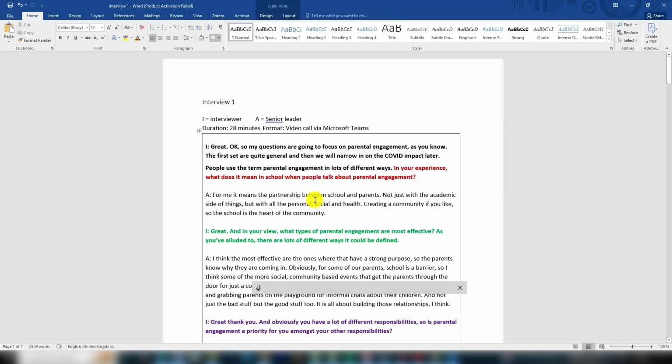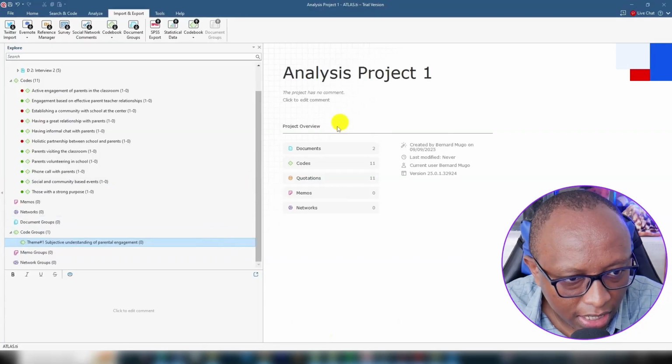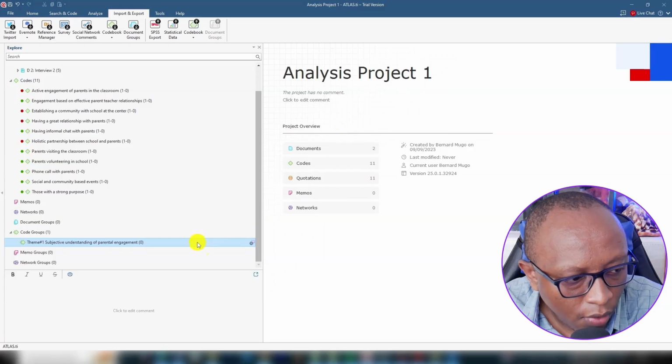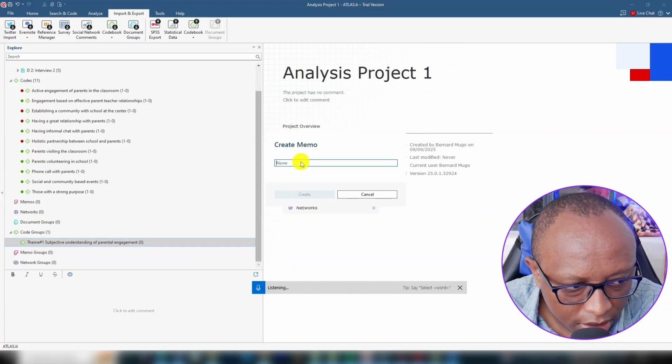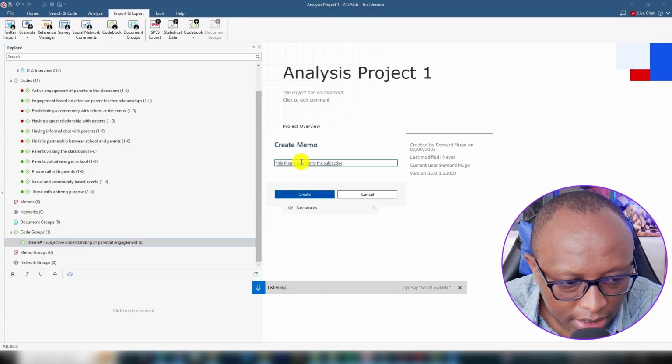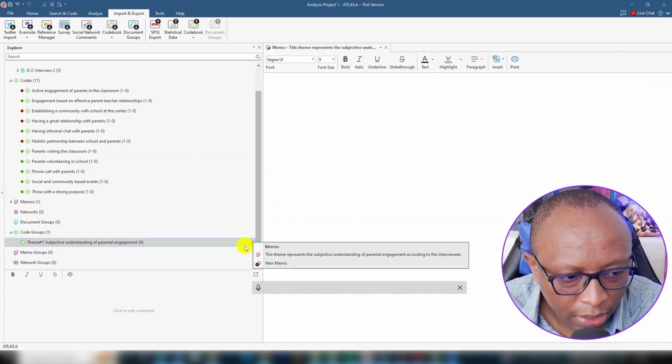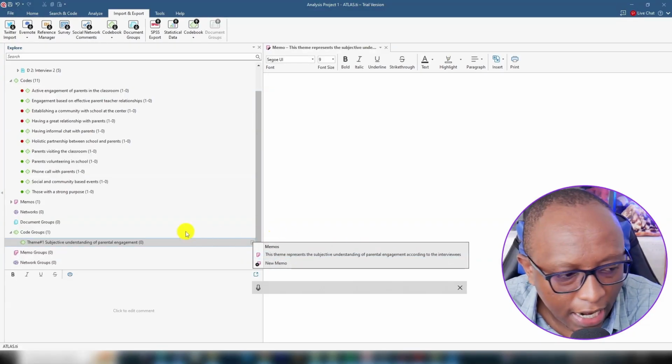Remember, the first question we were asking these people is, what does it mean in school when people talk about parental engagement? Let's write that down somewhere. So I right click and go to new memo. This theme represents the subjective understanding of parental engagement according to the interviewees. You see, when we click, there's a memo icon here. When we click on it, we can read what that theme means.